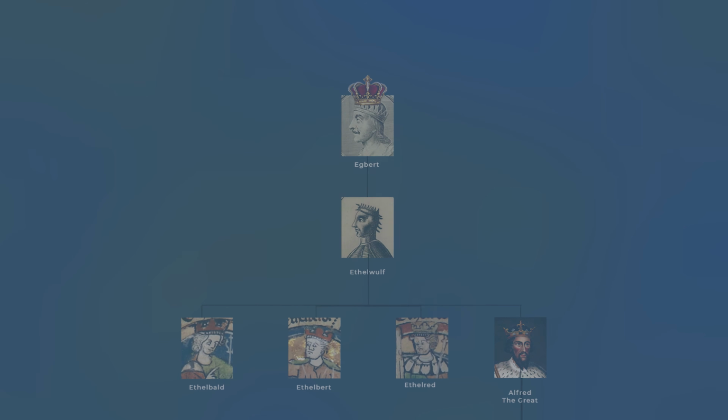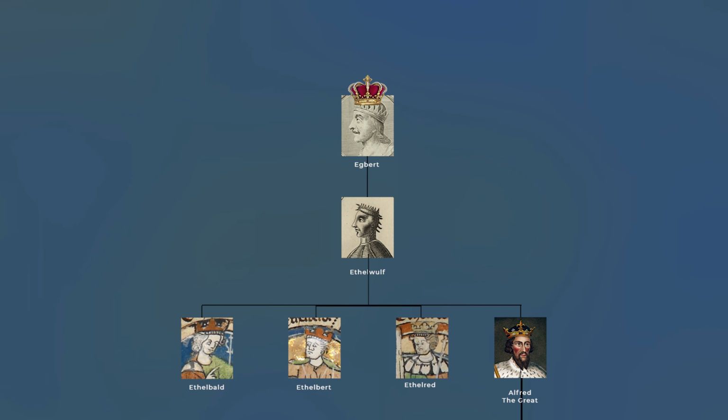This is the royal family tree simplified from the first person to call themselves King of England to Elizabeth II herself. Obviously, I can't cover everyone's mothers and cousins and great nieces, and I may miss a few disputed reigns along the way, as this is the very basic history of how the crown passed from one person to another. Egbert became King of England by becoming overlord of all the other kings in 829.